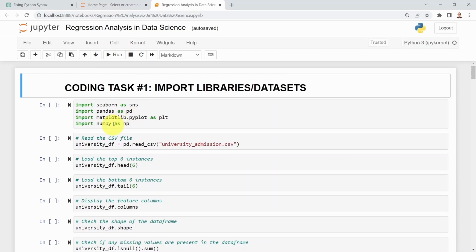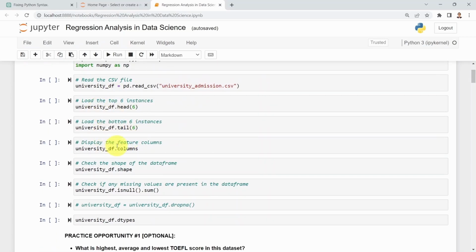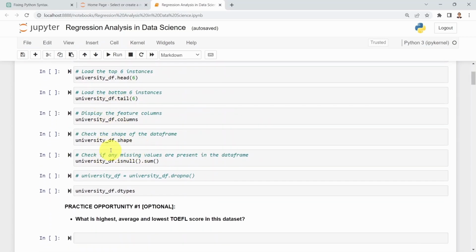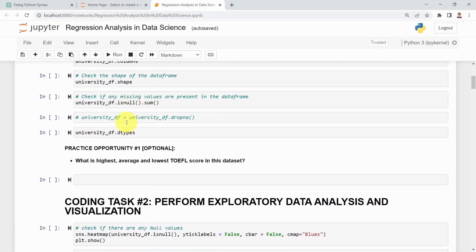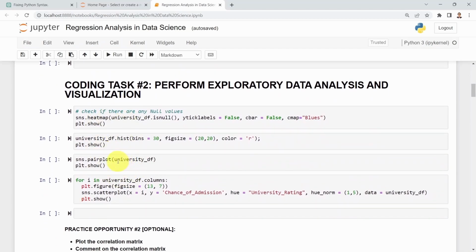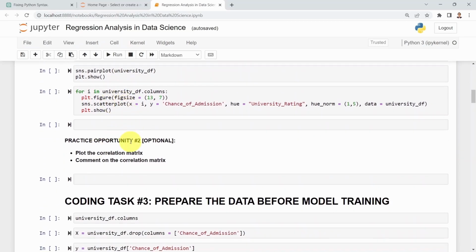So for example, first, I'm going to import all our key libraries. These are Seaborn, Pandas, Matplotlib, and NumPy. And then here we used Pandas to read our data, the CSV file, which is university admission data. And then we explored all the different columns here. We checked out the shape as well, and then we confirmed if we have missing values in my data or not. Next, I'm going to perform EDA, or exploratory data analysis and visualization. So here we're going to plot histograms, and then afterwards I plotted scatter plots to visualize the data. No issues, no problems here so far.